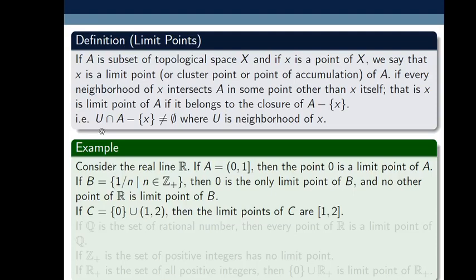So a neighborhood of 0 intersecting with 1 by 2 is the empty set, so this condition is not satisfied. That's why 0 is not a limit point. So in this case, the limit points of C are only the closed interval 1 by 2.